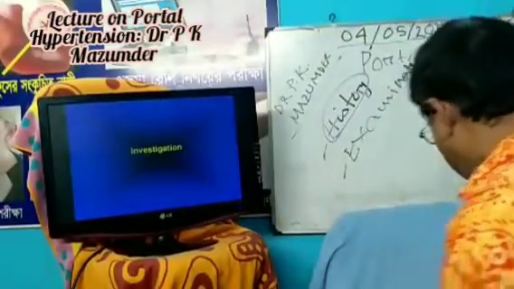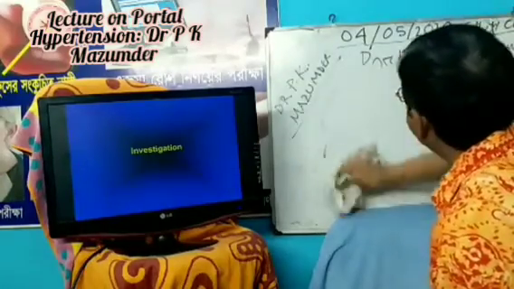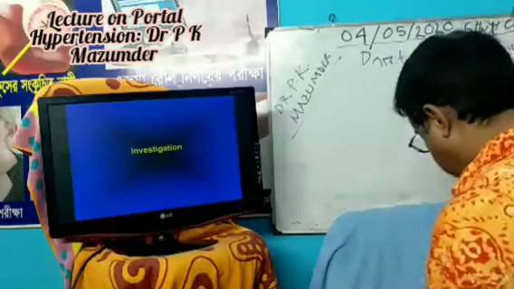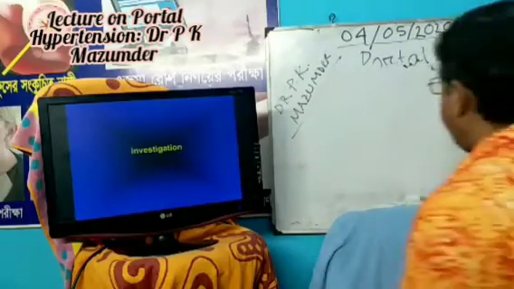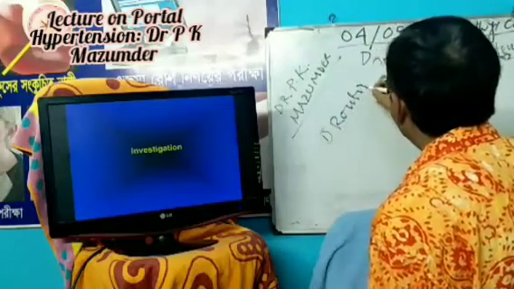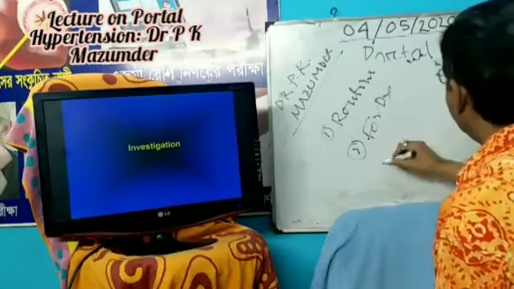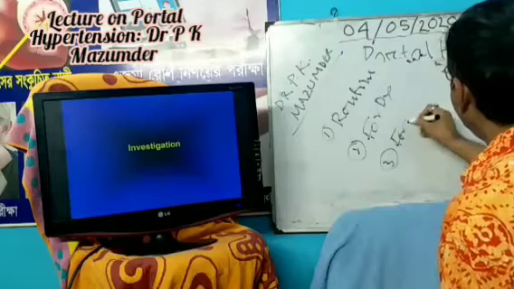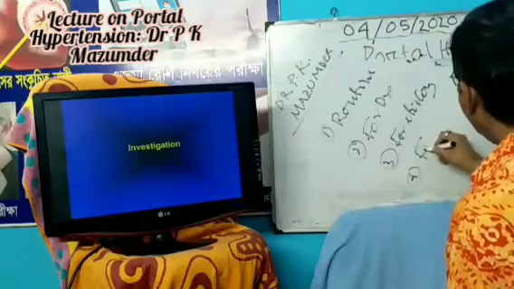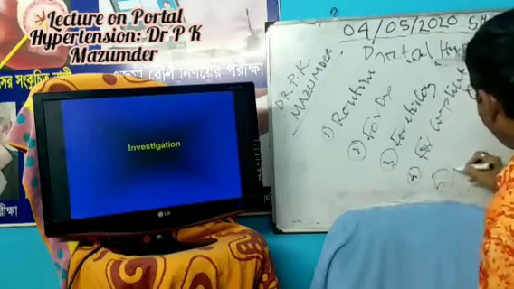Now investigation. Again, you can divide the investigations into routine, for diagnosis, for etiology, for complication, and for treatment.